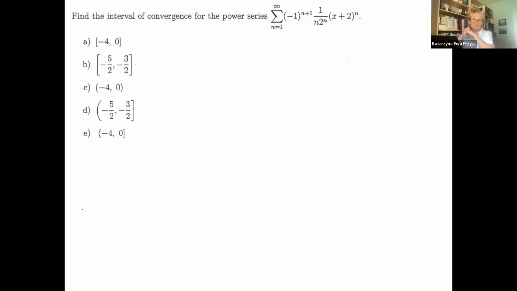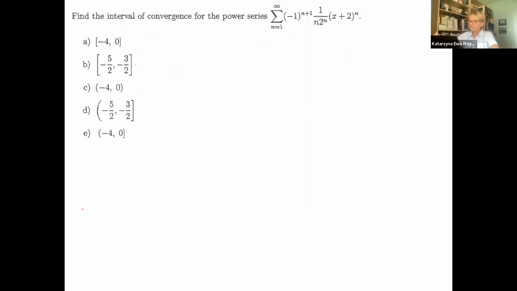Okay, interval of convergence. Power series (-1)^(n+1), 1 over n 2^n, (x plus 2)^n. First of all, because we're looking for the interval, what is the center of this interval? It's -2, yes, because it's x plus 2. It's always x minus a quantity, and subtracting a negative is positive. That means -2 is the center.